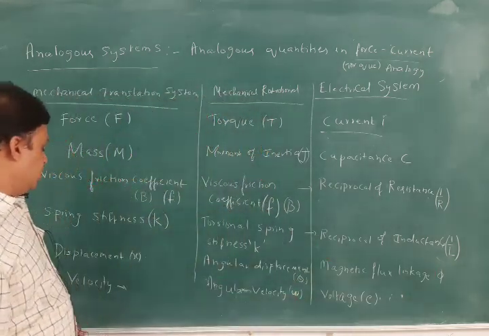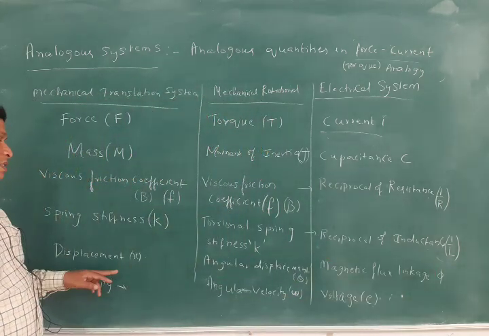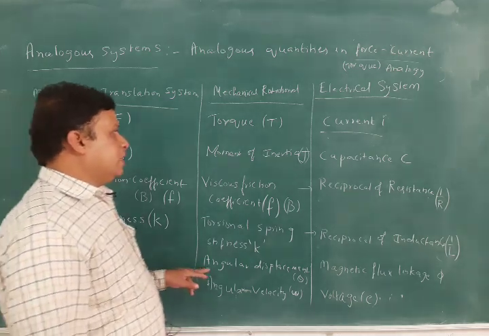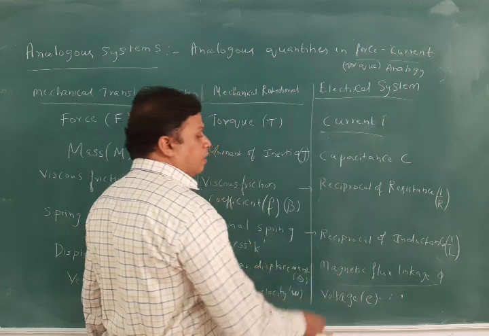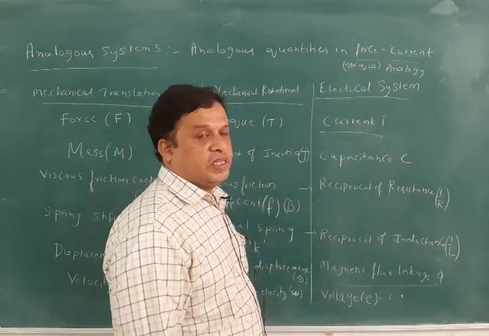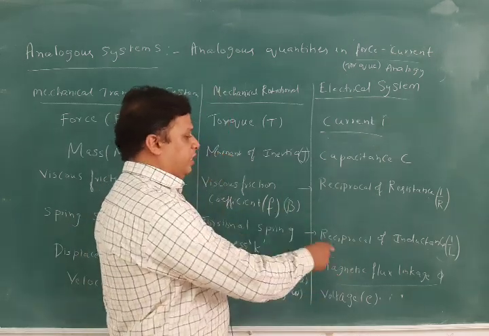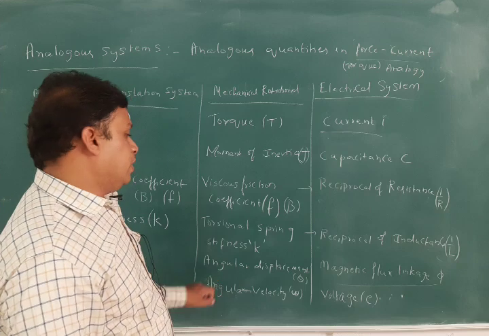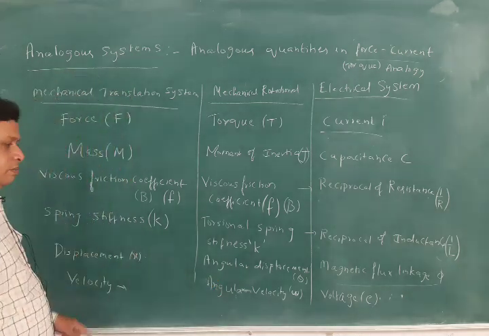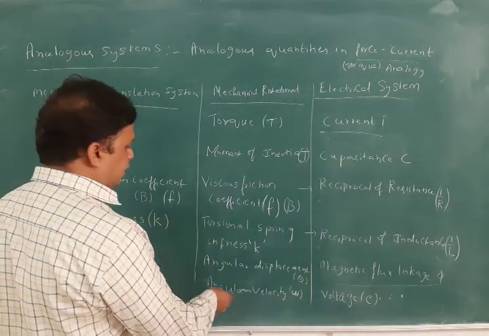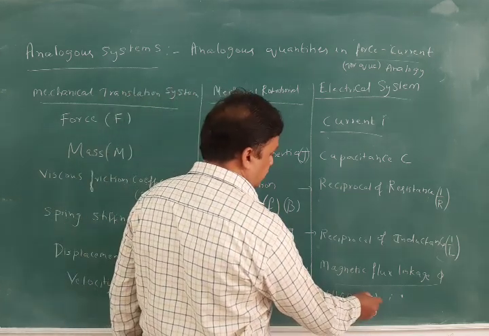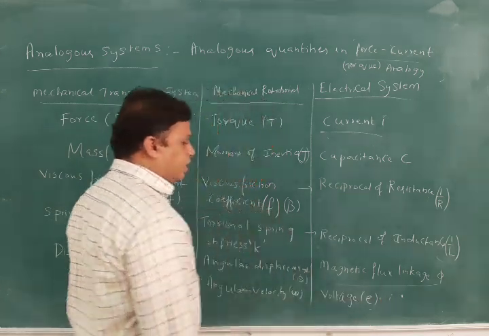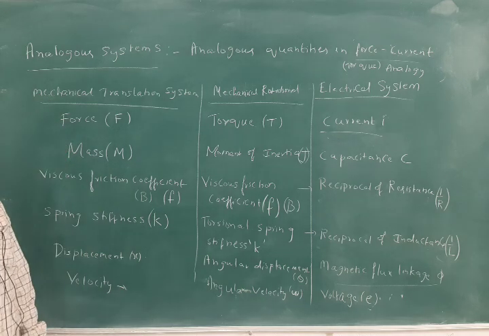And next is displacement. What is the displacement? X, and as already told, angular displacement theta. Here magnetic flux linkage phi is the analogous quantity to the angular displacement. And velocity, and in the rotational it is angular velocity, and here it is voltage. Okay, the analogous quantity is voltage.